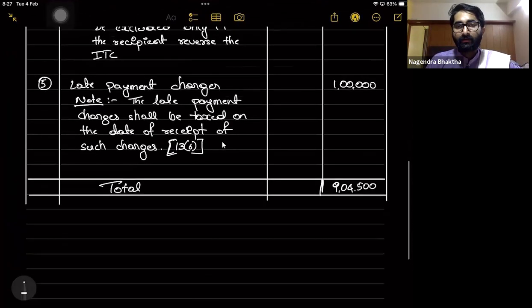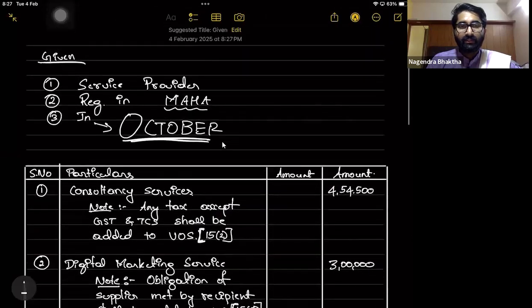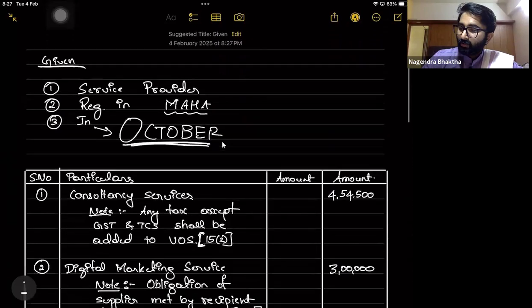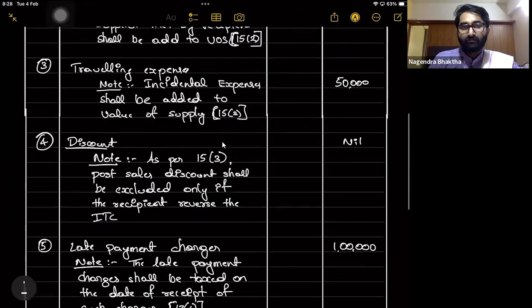Totally 9,04,500. Correct? Yes. So this is the calculation of value of supply. Everything is under IGST.